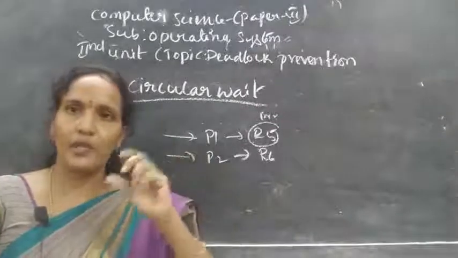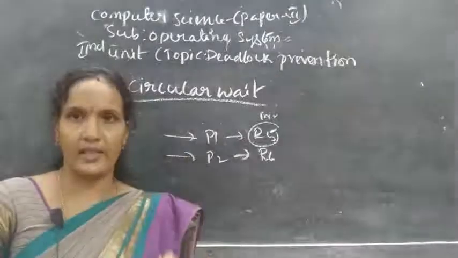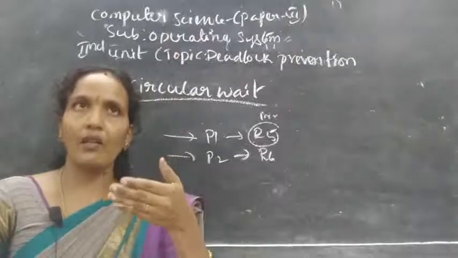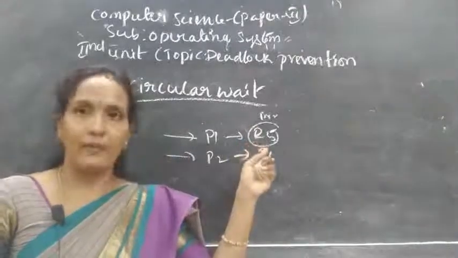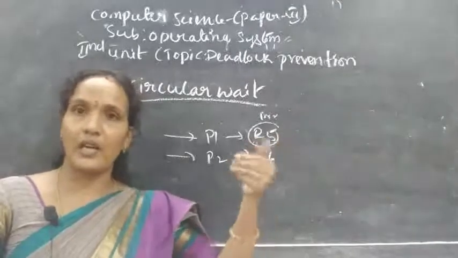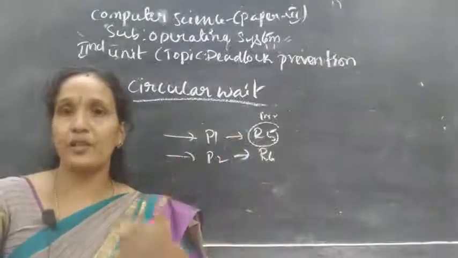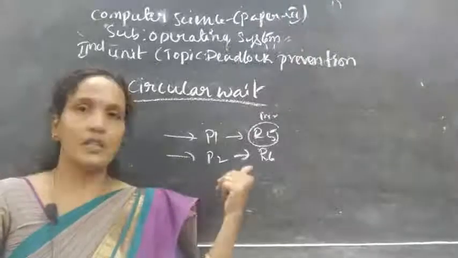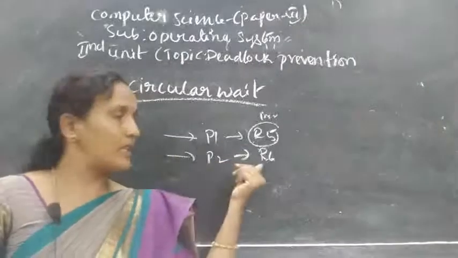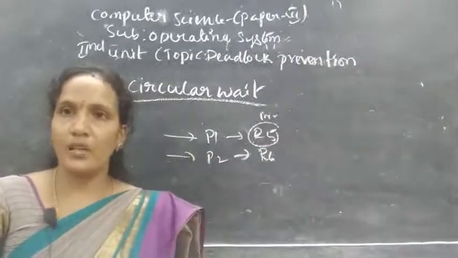For each and every process we give some fixed number, and that process can request resources either in ascending order or in descending order. If it is ascending and the number given is R5, then it can request above R5, meaning R6, R7. If it requests R1, R2, R3, that won't be allocated, because those were already allocated and the process needs to give back the resources. If the process follows descending order, for example R6, it can request from R1 to R5 only. It cannot request R7, R8, R9. Understood, all of you?